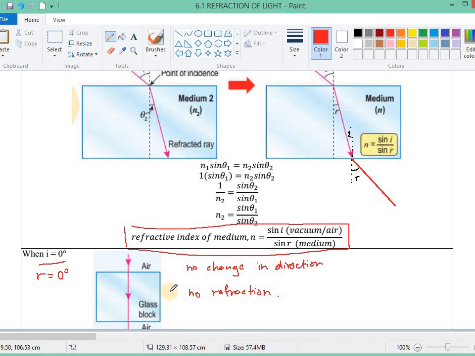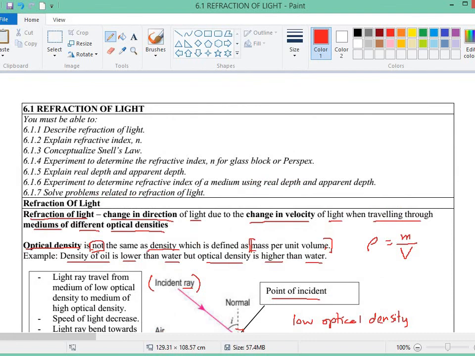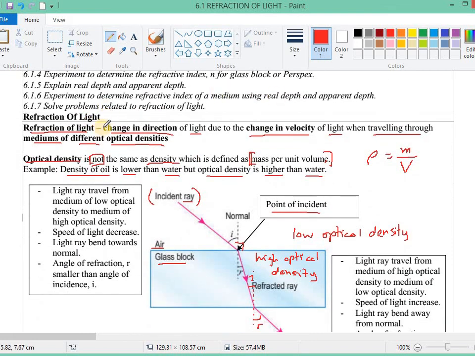But did the direction change? No. If there is no change in direction, then that means no refraction. So we refer back to the definition: refraction of light is a change in direction of light. There must be a change in direction. If there's no change in direction, then we say there is no refraction. Get the idea?